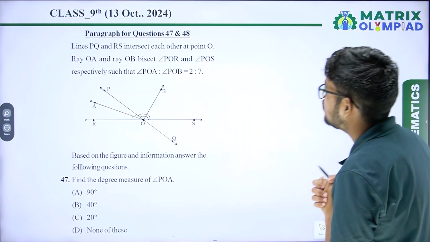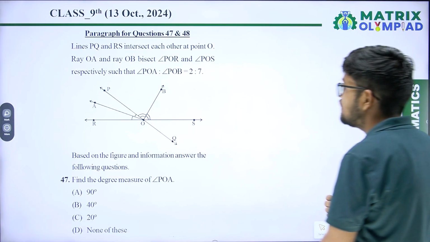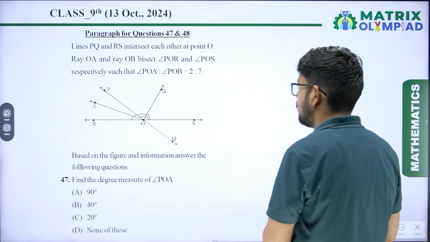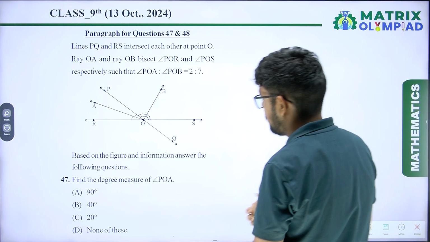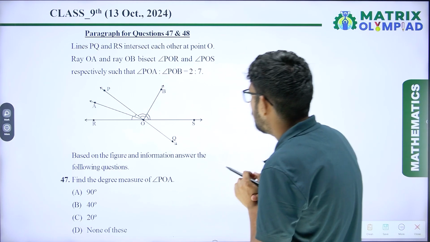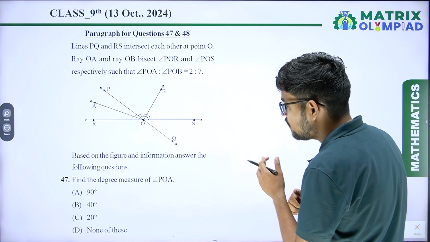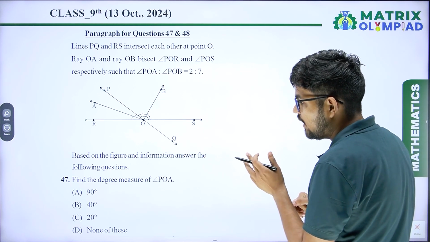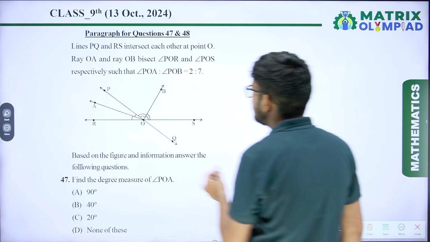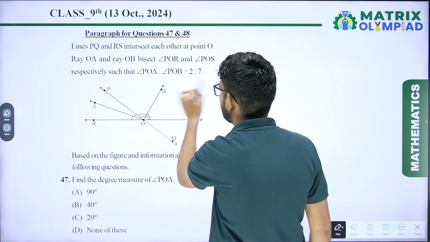Paragraph 4, question number 47 and 48. Lines PQ and RS intersect each other at point O. Rays OA and OB bisect angle POR and angle POS respectively, such that the ratio of angle POA to angle POB equals 2:7. Based on the figure information, answer the following question. Find the degree measure of angle POA. Okay, it is saying that the ratio of POA and POB is 2:7.